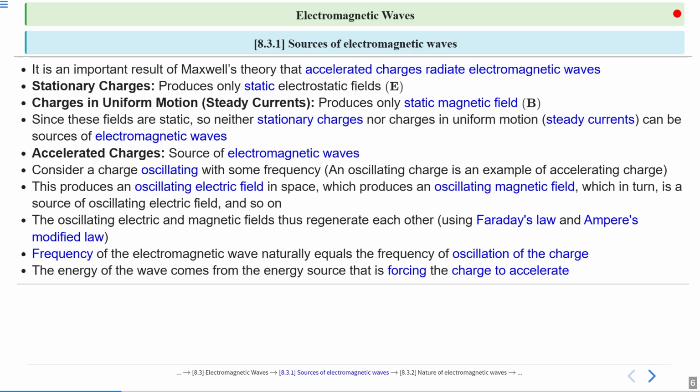We are providing energy to the charge, which is why it is oscillating or accelerating, so that energy will be stored in the electromagnetic wave produced due to the oscillation of the charge.